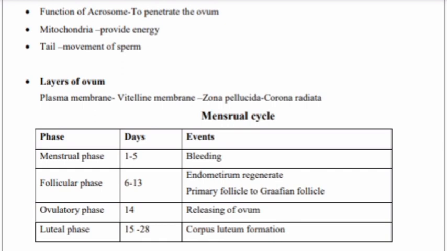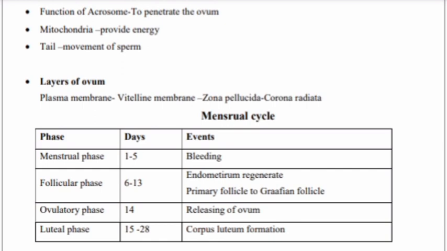Menstrual cycle. Phase, days and events. Menstrual phase, 1 to 5 days. Event: bleeding. Follicular phase, 6 to 13 days. Endometrium regenerates. Primary follicle to Graafian follicle. Ovulatory phase, day 14, releasing of ovum.